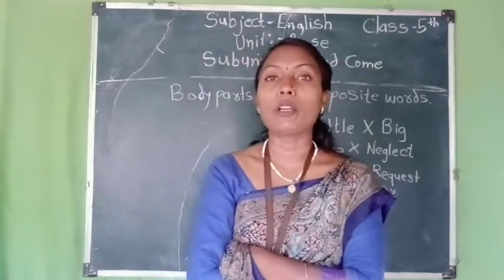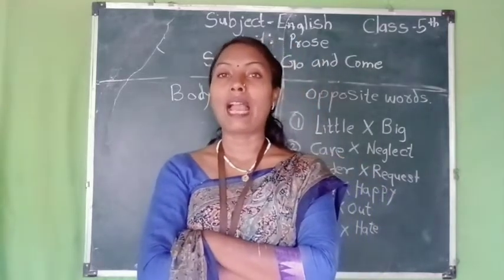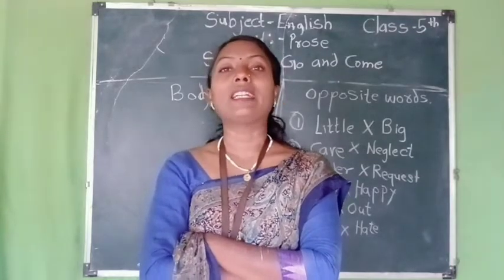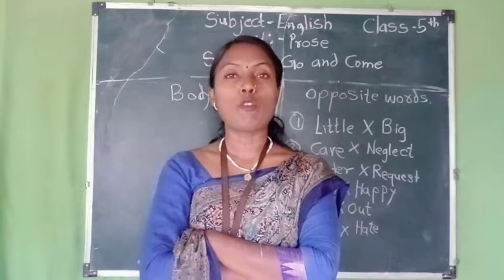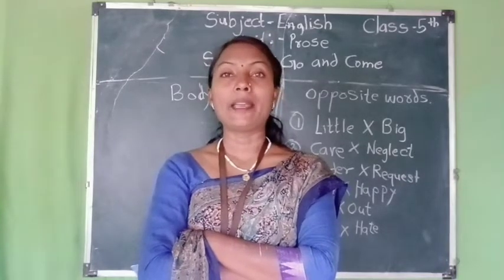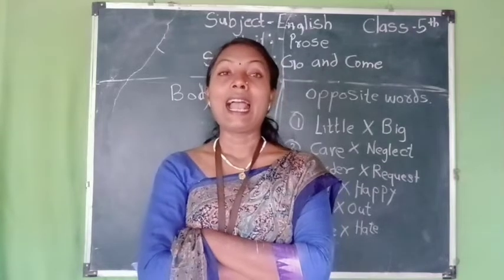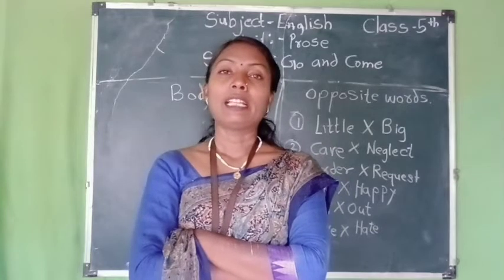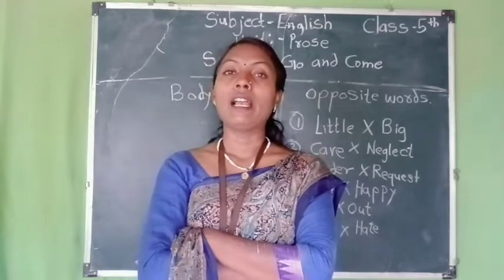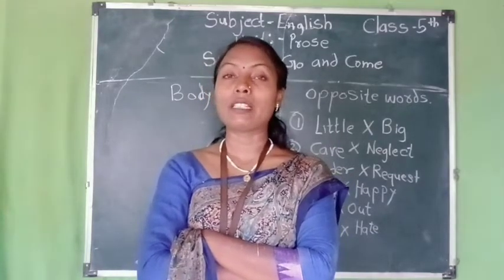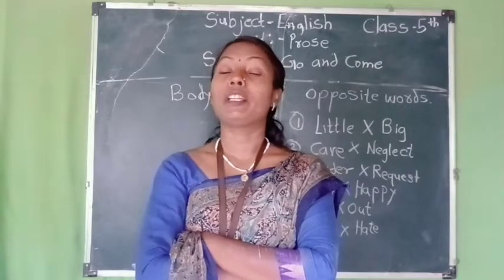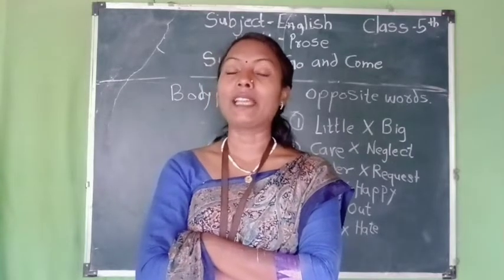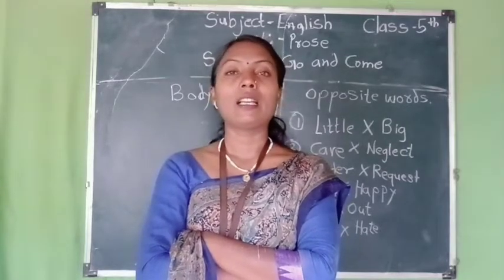Okay, so in this poem, students, there are so many rhyming words. There are so many opposite words, as well as some words with the same meaning, that means synonyms. And also some body parts are mentioned when you express the situation of this little boy when his uncle gives him an order. In that time, the situation describes some body parts of this little boy.